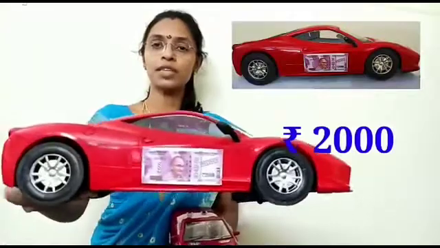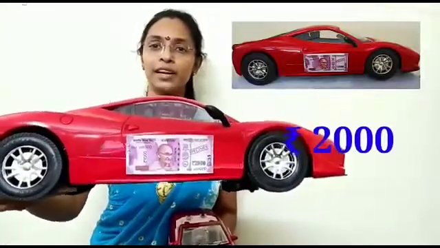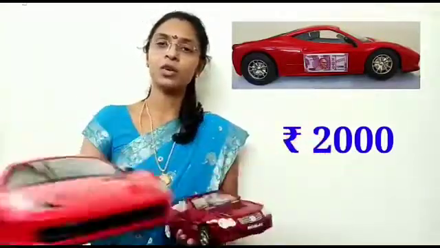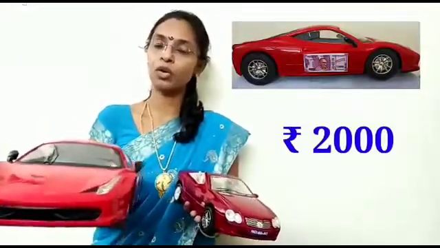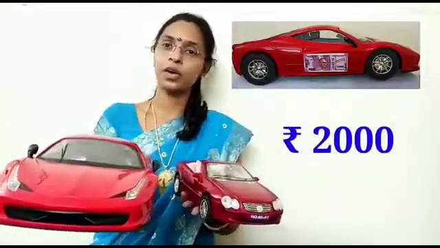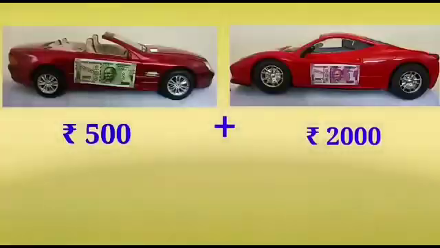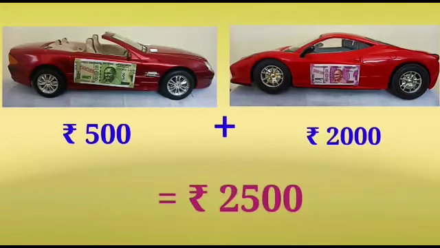The cost of this car is 2000. I paid 2000 to the shopkeeper and took this car also. So, in total how much did I pay? This is 500 and this is 2000. Altogether, I paid 2500 to the shopkeeper.